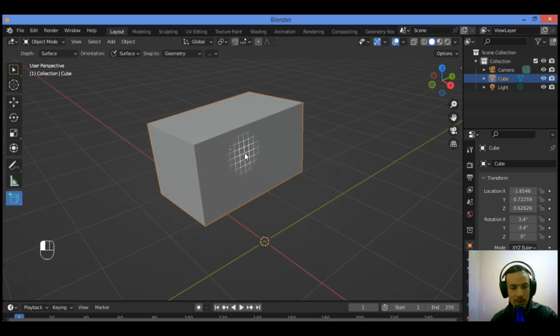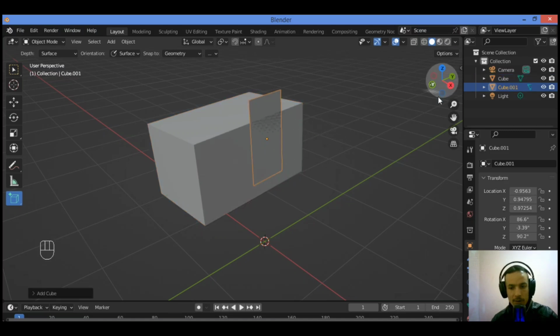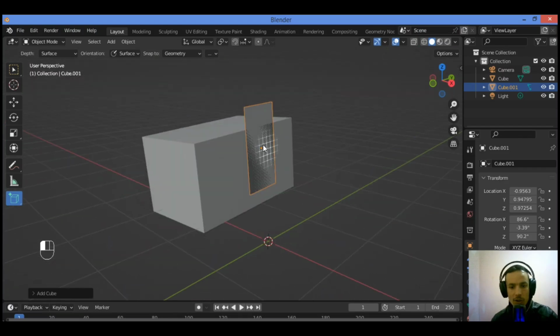Whereas holding the left Alt allows the flat base of the cube to be extended with the cursor as the center of the base rather than one of the corners. Let's hold down Alt like this, and you can draw like this, just as I mentioned. You can click on the left mouse button to confirm and to create the shape you want. Holding down Alt, you can see, you can drag out like this and you can draw.